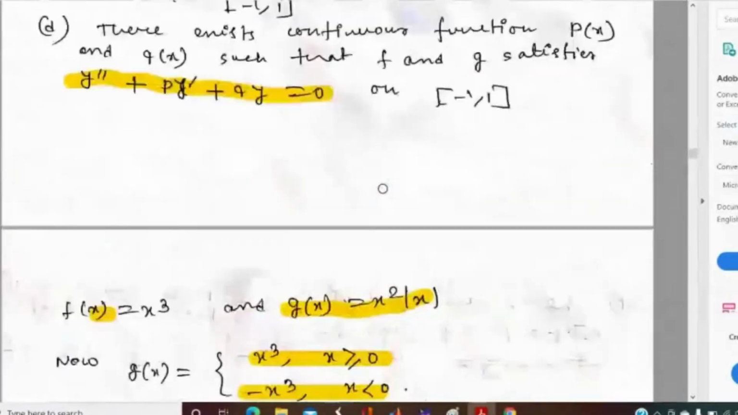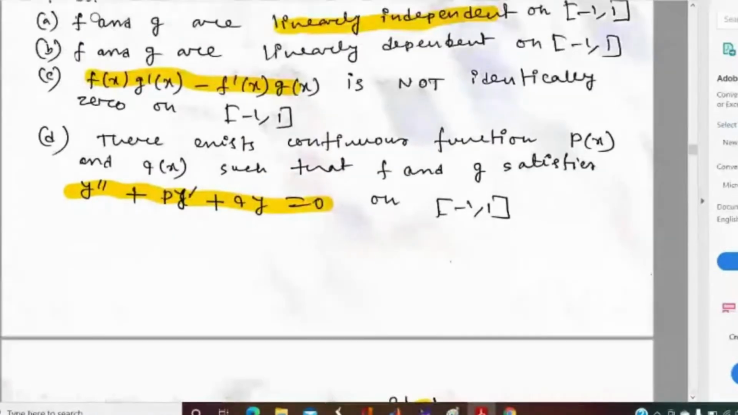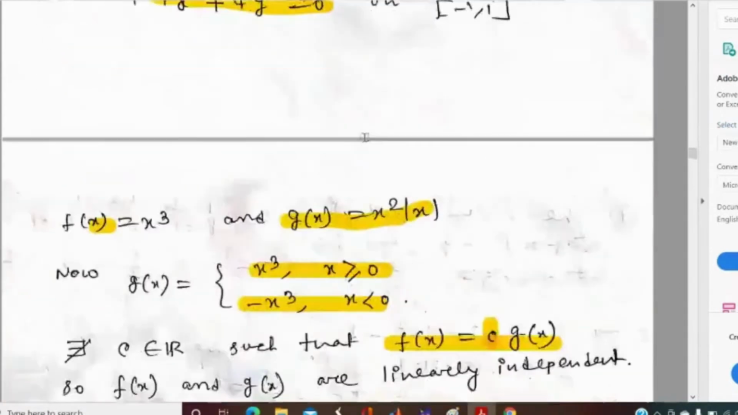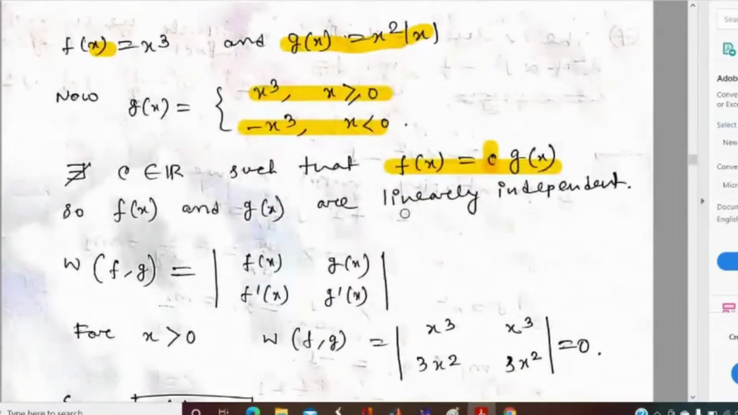Okay, so the first option says that f and g are linearly independent, so the first option will be true. Let us see the second, third, and fourth options. The second option says that f and g are linearly dependent, which is not true, because we have shown that f and g are linearly independent. And the third option says that the Wronskian is not identically 0 in this interval. So let us try to find the Wronskian.